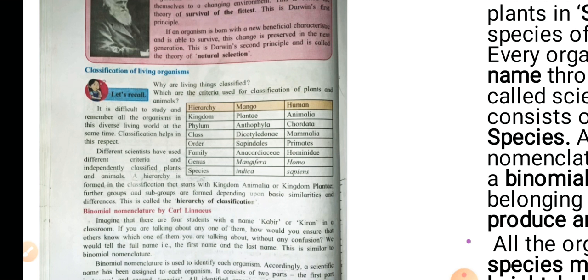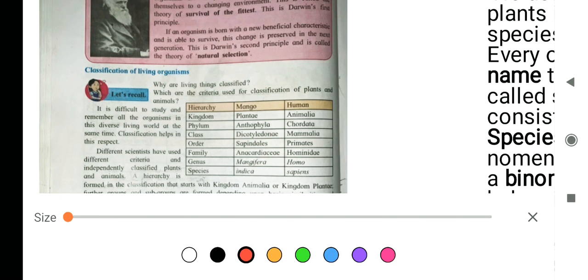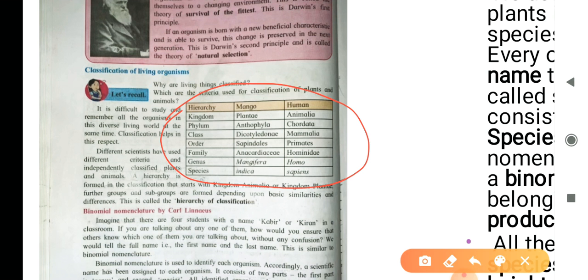A hierarchy is formed in the classification that starts with kingdom Animalia or kingdom Plantae. Further groups and subgroups are formed depending upon the basic similarities and differences. This is called the hierarchy of classification. Now, what does hierarchy mean? Hierarchy means ranked according to status or authority. Now, let us see the hierarchy. Hierarchy starts with kingdom, phylum, class, order, family, genus, species.